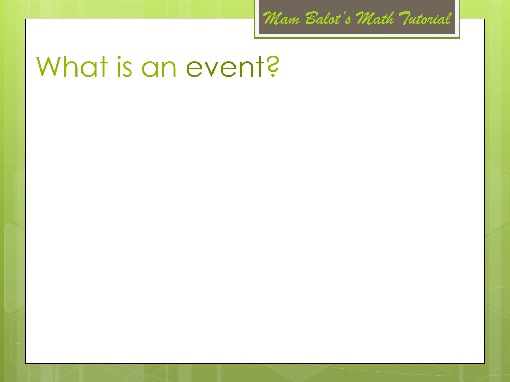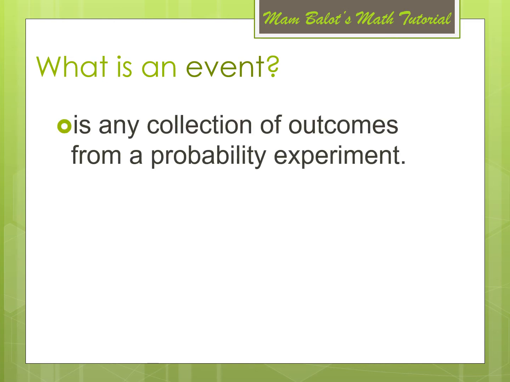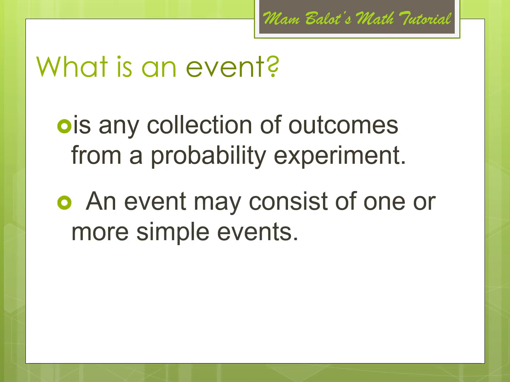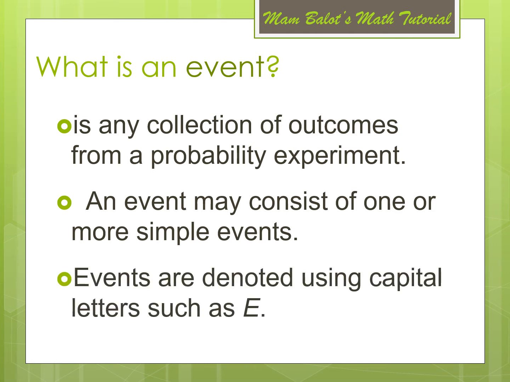Another term is an event. It is any collection of outcomes from a probability experiment. In probability, we have simple events or compound events. A simple event consists of only one outcome. An event may consist of one or more simple events, and if you have more simple events, we call it a compound event. Events can be denoted by capital letters such as the letter E.